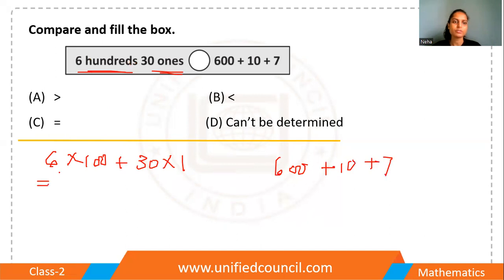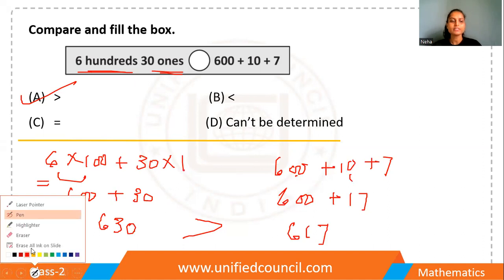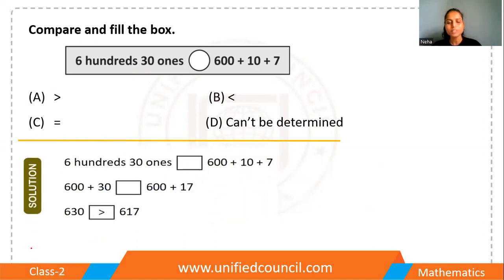Okay, let me count. So this is 600 plus 30. And this is 600 plus 10 plus 7. Okay, this is 630 and this is 617. So I think this one is greater. So option A you can choose, right? 630 is greater than 617. Alright, this is the detailed solution of the given question.